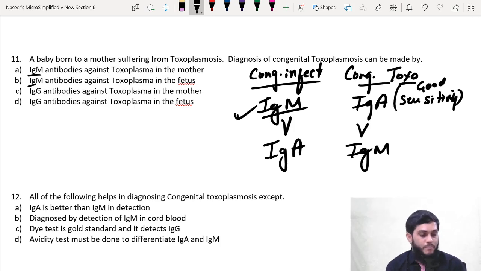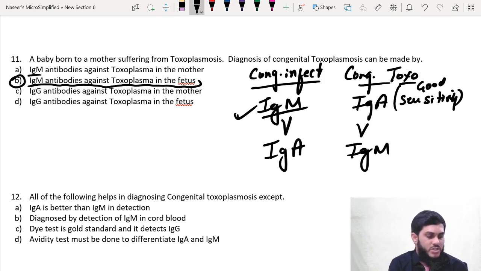Now read the question. Baby born to the mother suffering from toxoplasmosis. Diagnosis of congenital toxoplasmosis. Congenital toxoplasmosis means toxoplasmosis in the baby, whether the baby has developed the infection or not. For that, you have to detect the antibodies in the baby's blood. Therefore, IgM antibodies against toxoplasma in the fetus is the best answer. Right? That is the best answer for this question.